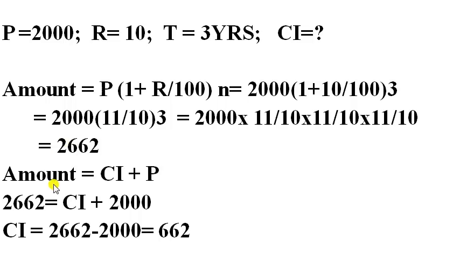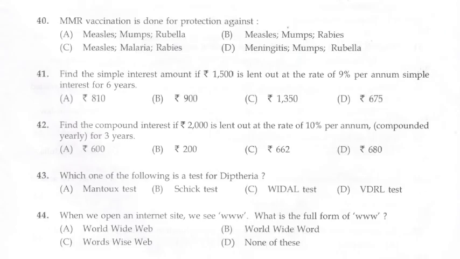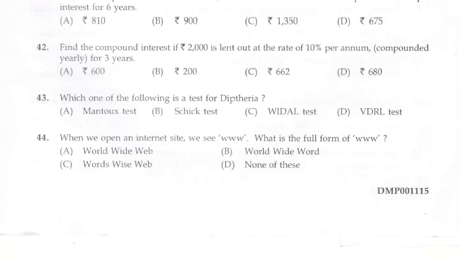So we got the amount and we have principal 2000, and substituting in this formula we get the compound interest as 662. So the answer for the question is compound interest equal to rupees 662.